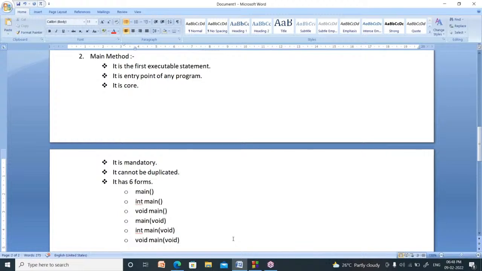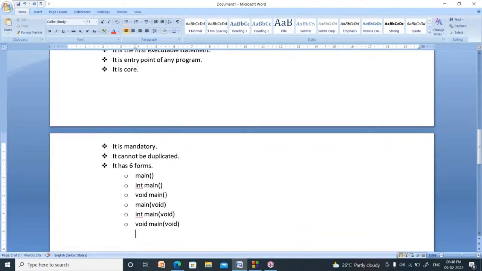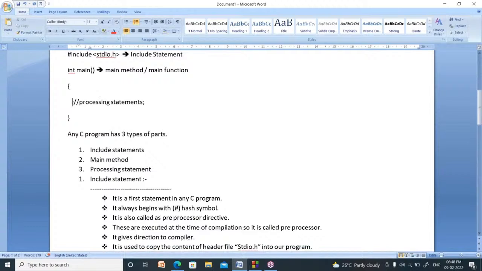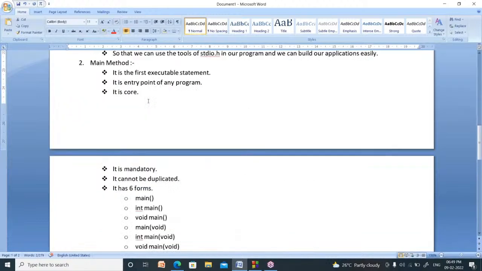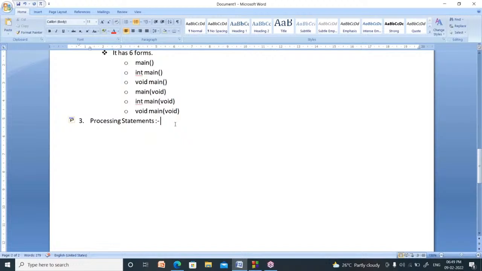Right. Now I am going to the third concept, that is, what are processing statements. Processing statements are nothing but the step-by-step procedure to solve a particular problem. The step-by-step procedure to solve a specific problem is called a processing statement.